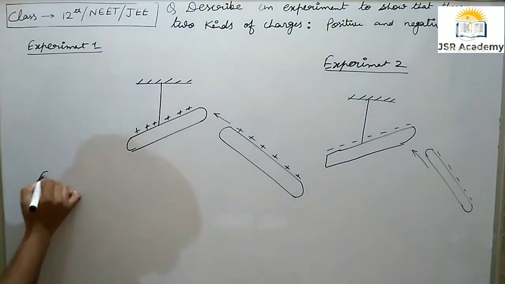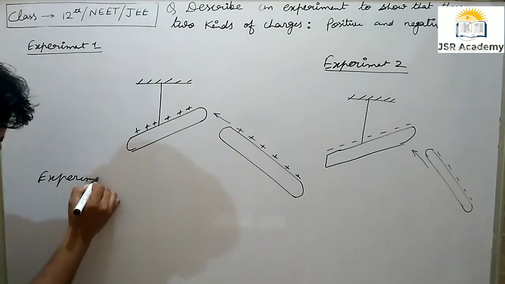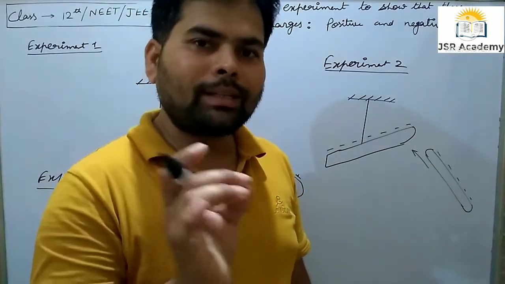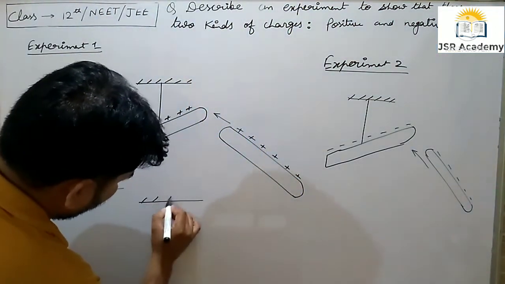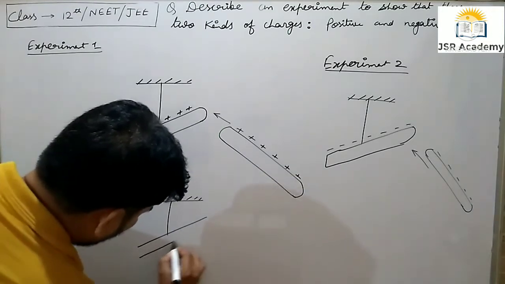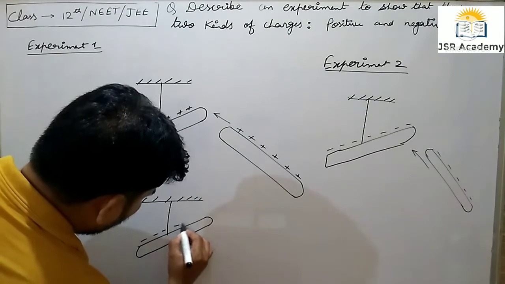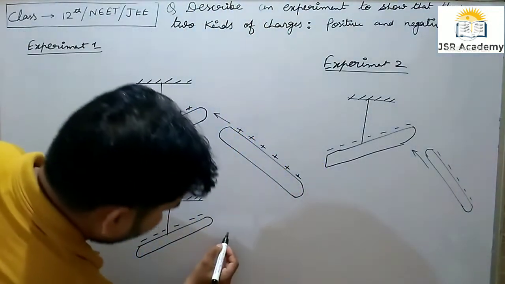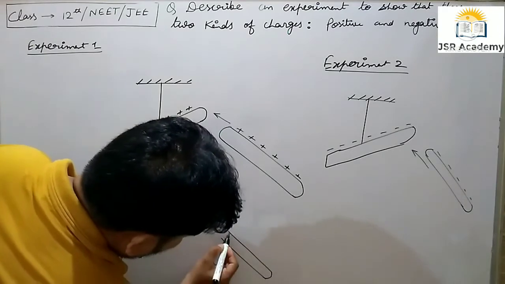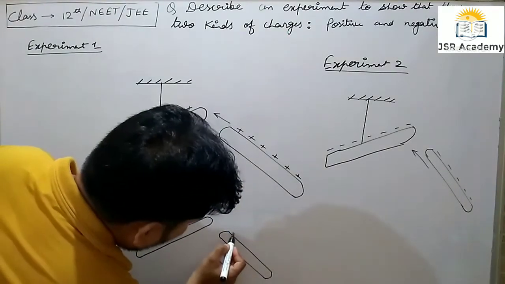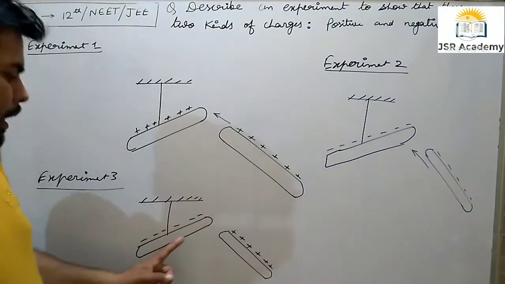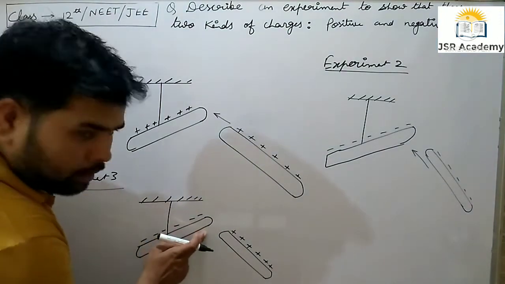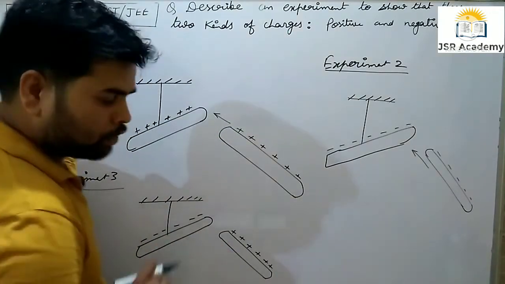If an ebonite rod is rubbed with fur and suspended, and another glass rod is rubbed with silk and suspended, and brought near to the first suspended ebonite rod, we find that the ebonite rod will get attracted toward the glass rod.